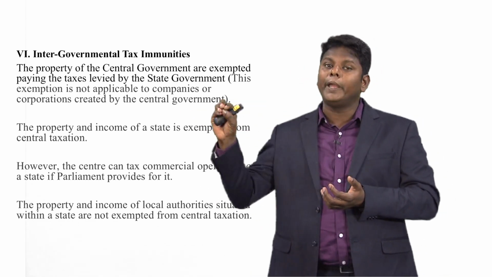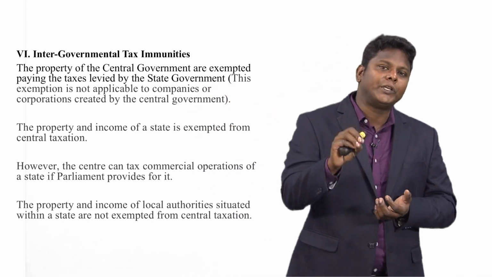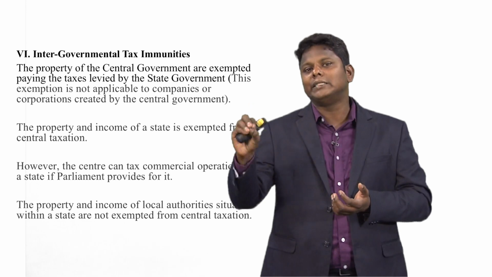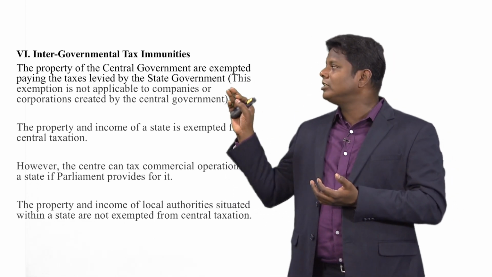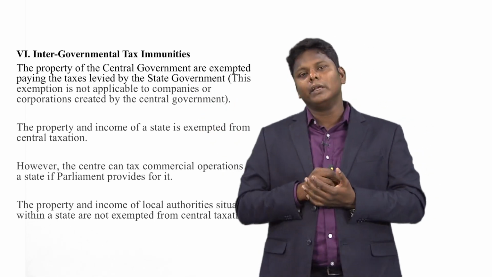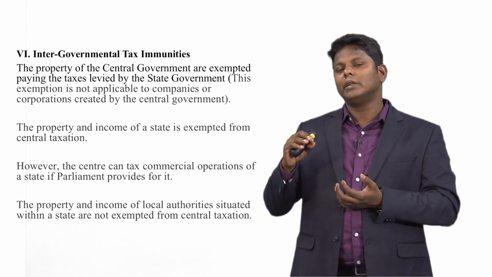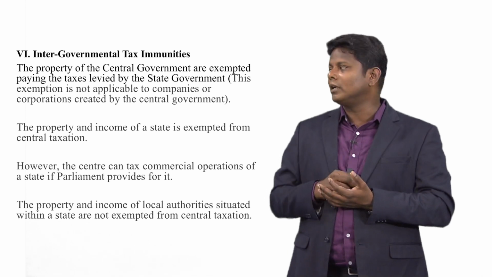They need not pay taxes for that particular property to the respective state governments where it is located. However, this exemption is not applicable to companies or corporations created by the central government.